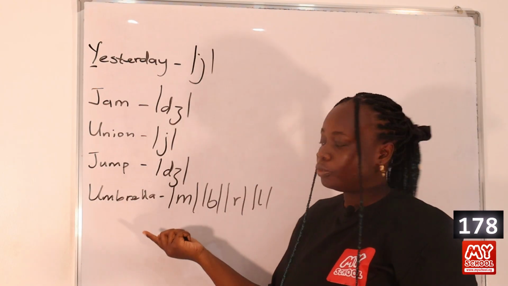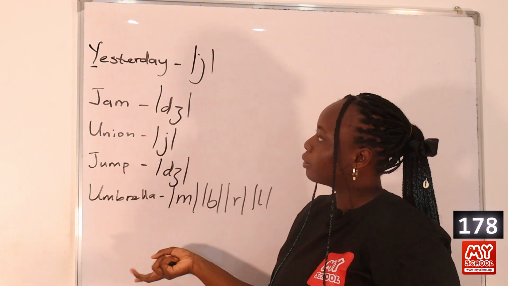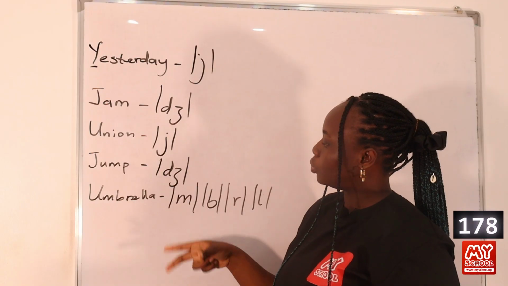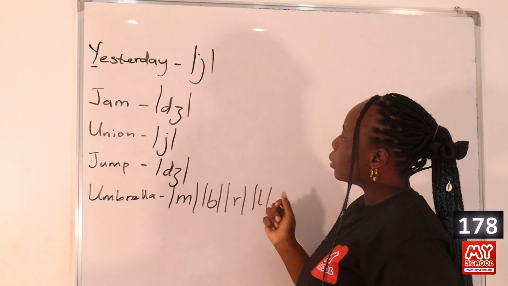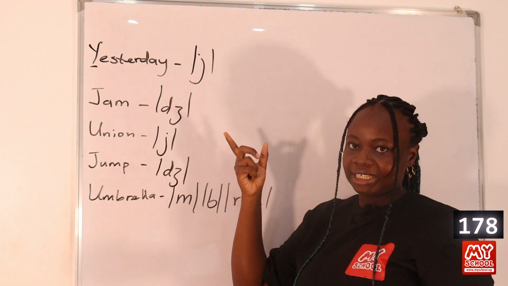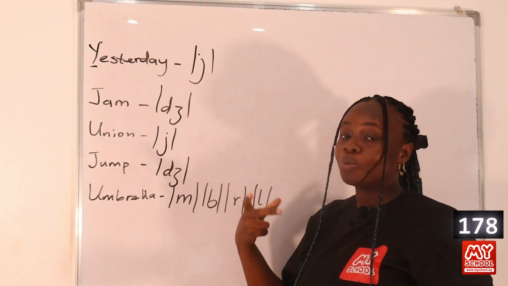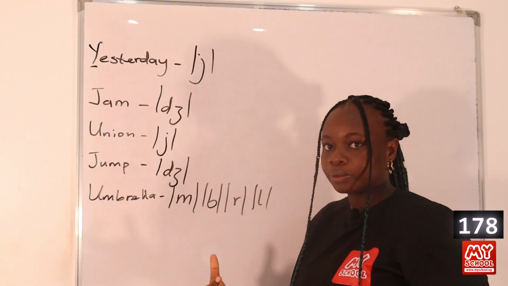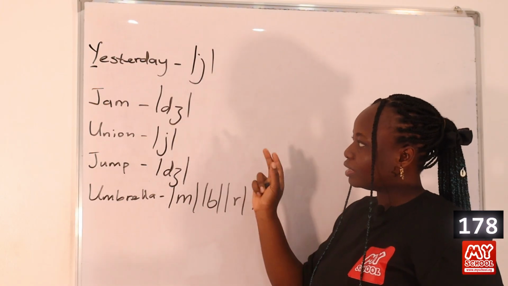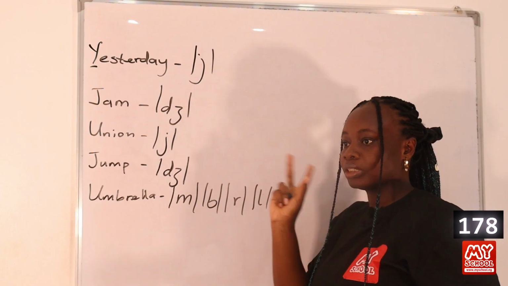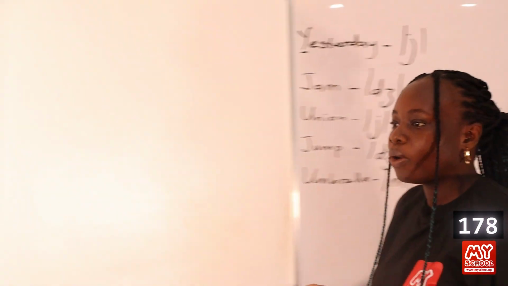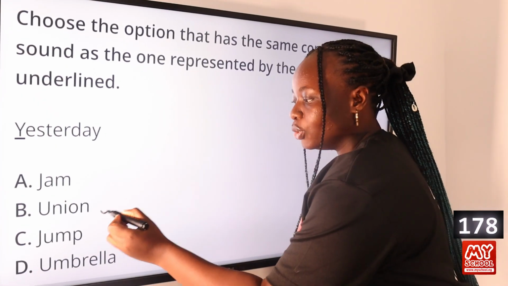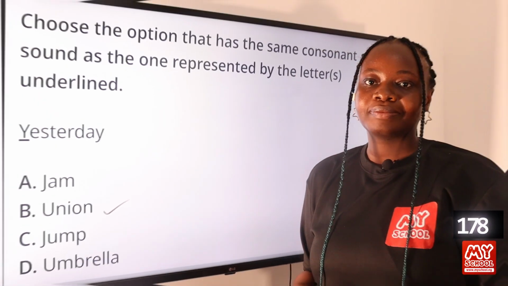This one is designed to confuse you because of the U here and the union in option B. So from the transcription, we can see that union and yesterday, they have a similar consonant sound. When you pronounce it, you can even see the similarity. Yesterday, union. Let's go to the screen to mark our answer. So from the transcription, we can see that option B, union, is the answer to this question.